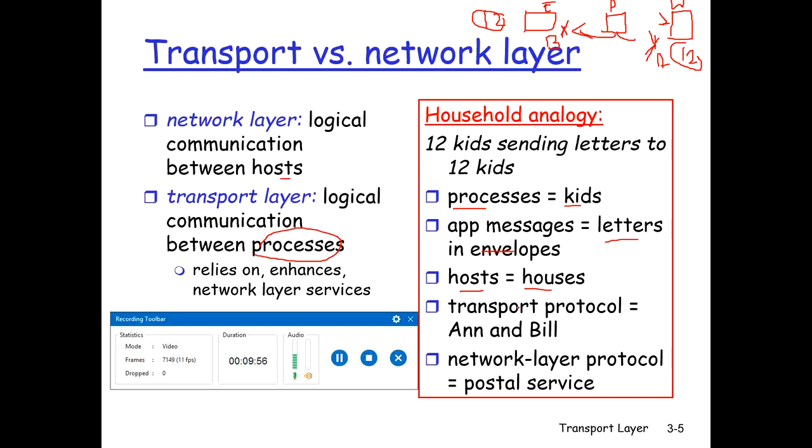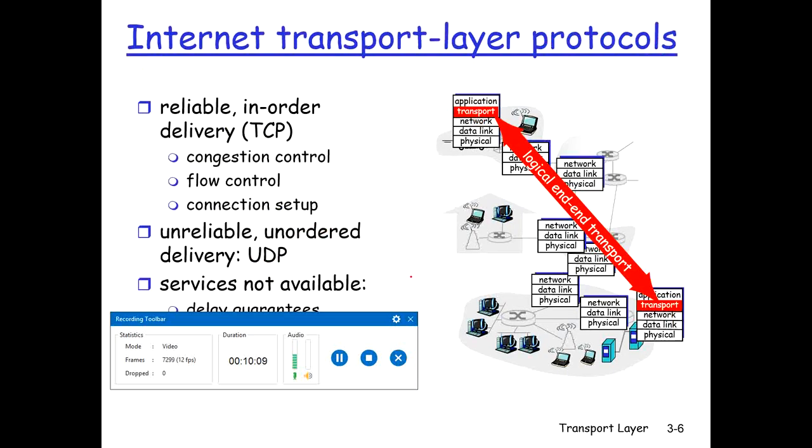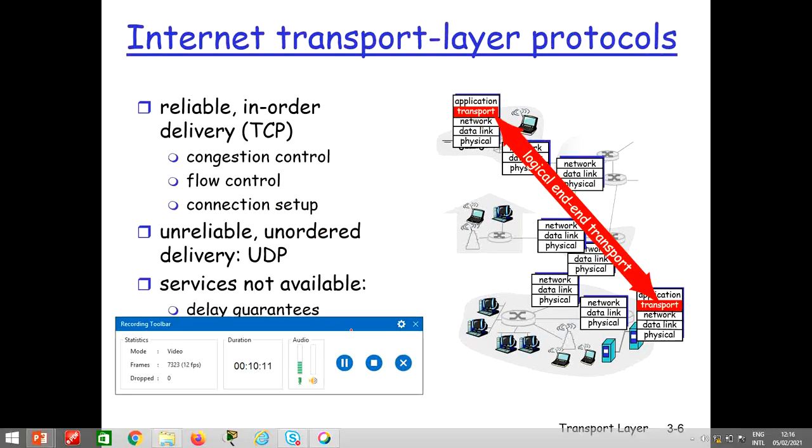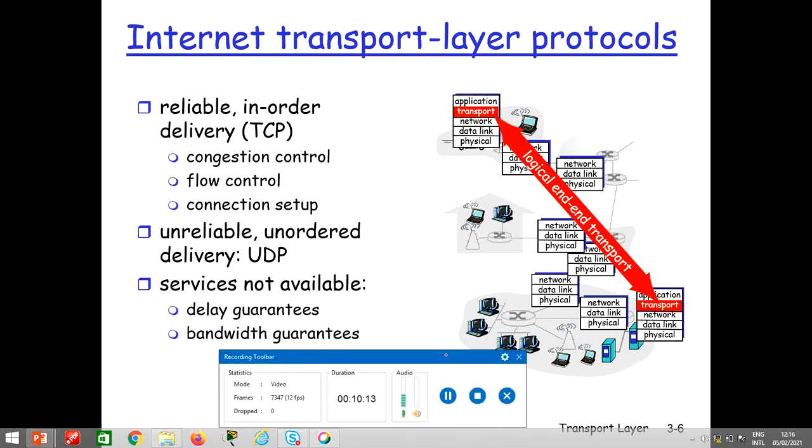Hosts are houses. The transport layer protocols are Anne and Bill, and the network layer protocol is the postal service, which includes the mail carrier also. So it's a good example for understanding the relationship between the transport layer and the network layer.